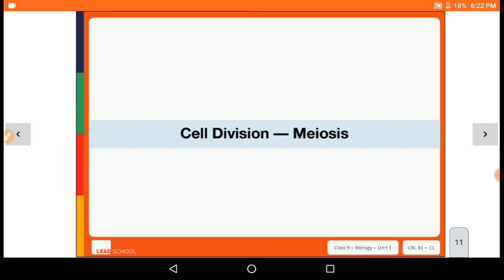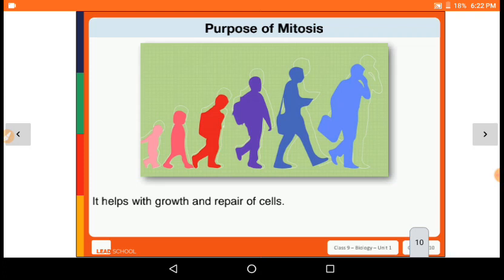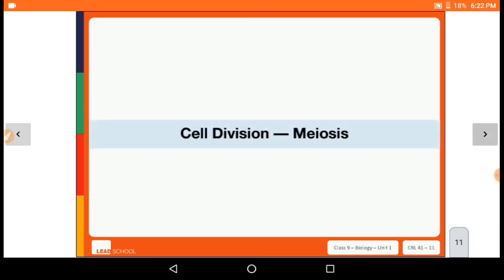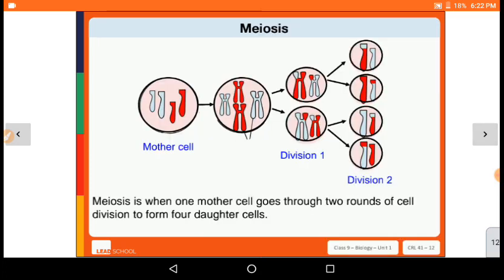So it will repair, and it can replace the mother cell, right? So this process helps in the growth and repair of the cell. Okay, now let's see cell division in meiosis. Meiosis is when one mother cell goes through two rounds of cell division to form four daughter cells. In mitosis we saw that from one mother cell only two daughter cells are formed, and in meiosis one mother cell goes through the cell division process two times, and at the end four daughter cells are formed.